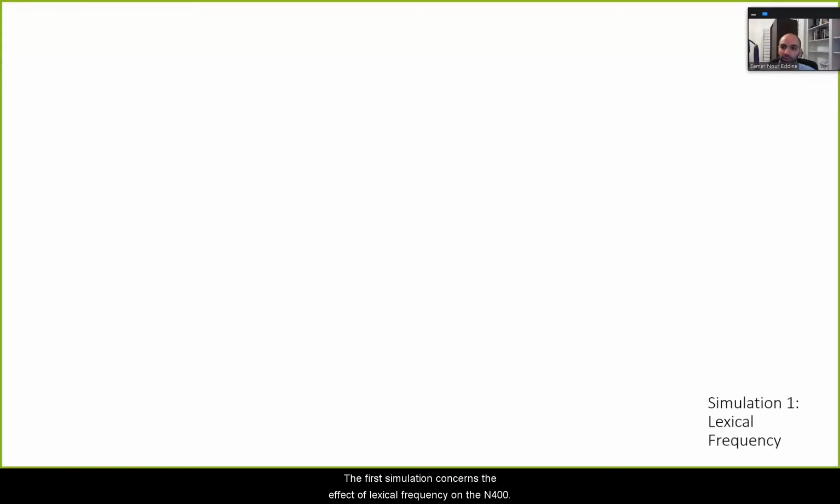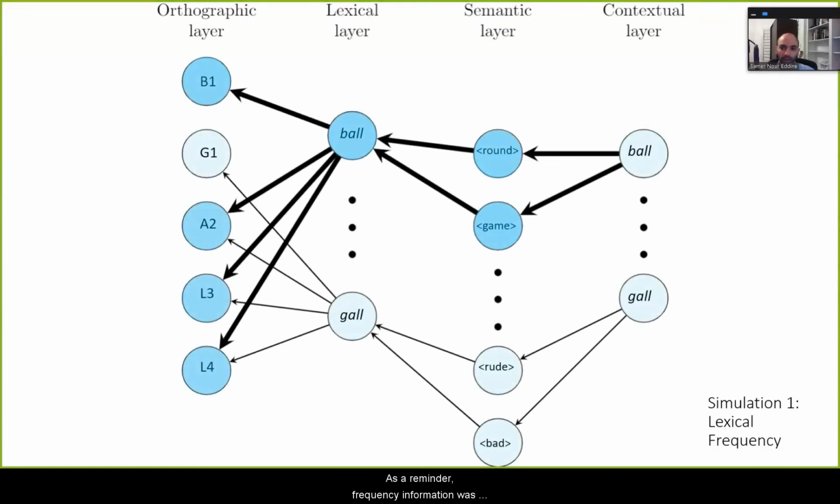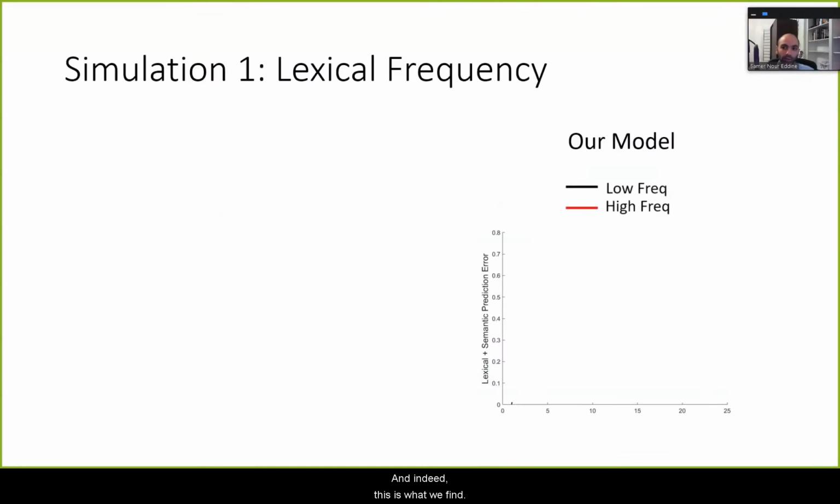The first simulation concerns the effect of lexical frequency on the N400. And as a reminder, frequency information was encoded in the feedback weights in our model. This means that when all else is kept equal, the model has a baseline bias to predict the more frequent words. So as a result, we expect it to require less error information to settle on an activation consistent with a higher frequency word. And indeed, this is what we find.